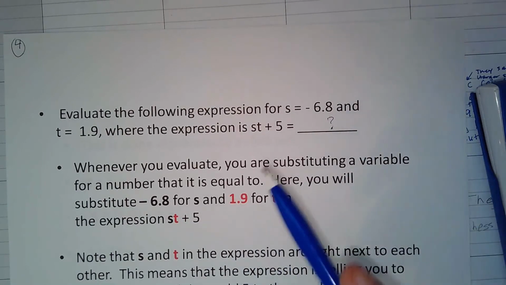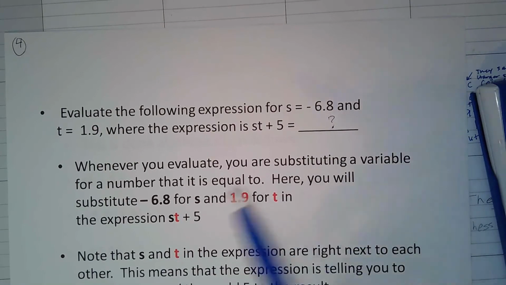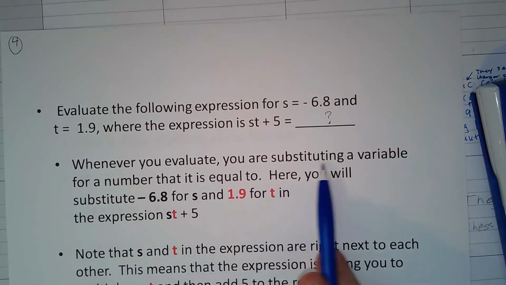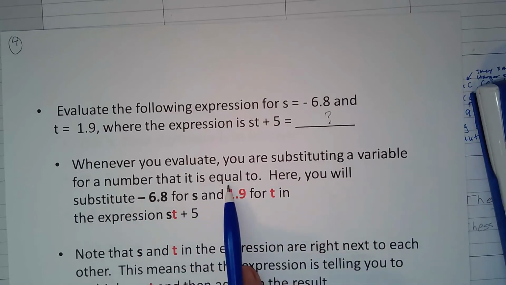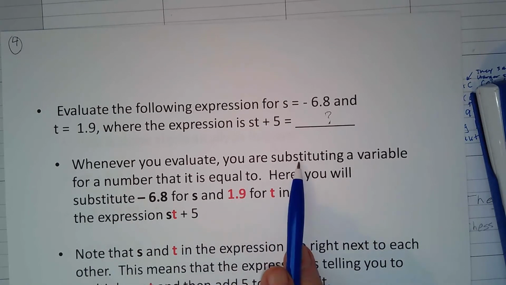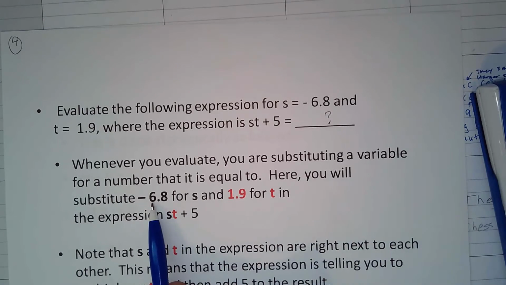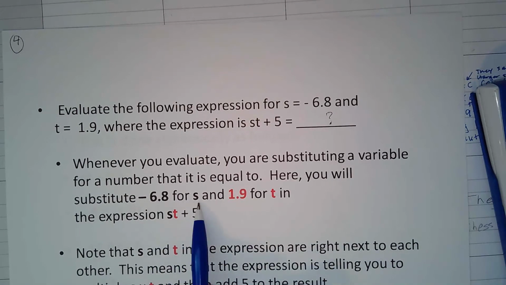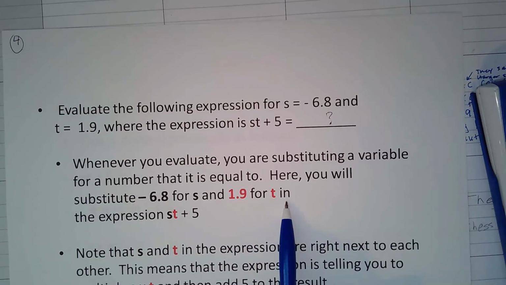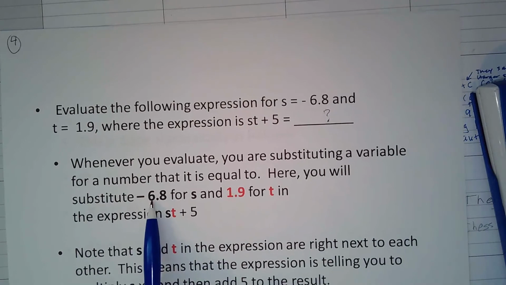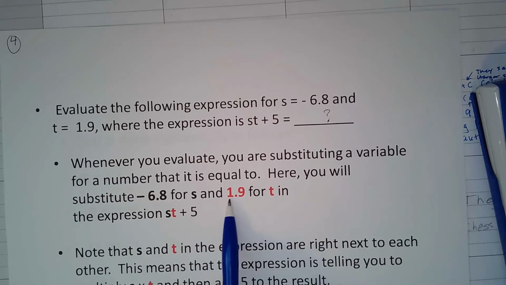So let's understand what evaluate means. Whenever you evaluate, you are substituting a variable for a number that it is equal to. So here, you will substitute negative 6.8 for s and 1.9 for t in the expression st plus 5. Again, everything's color-coded. The black bold letters, negative 6.8, that's the value for s. The red bolded numbers, 1.9, that's the value for t.